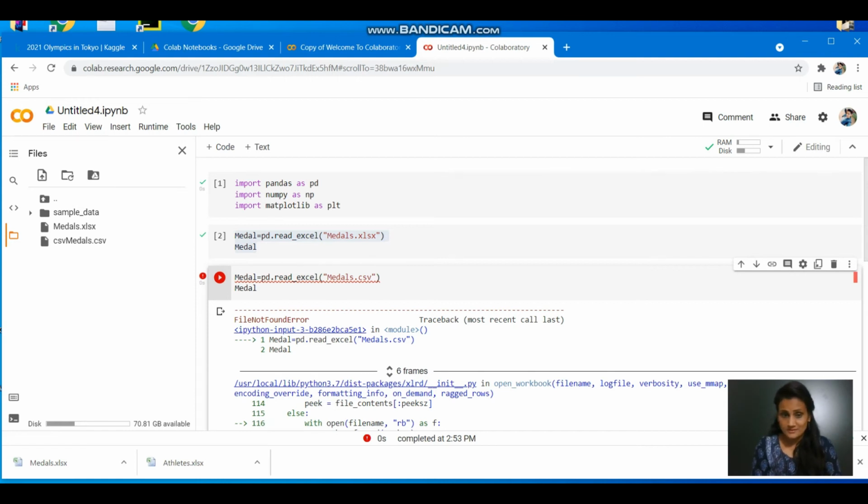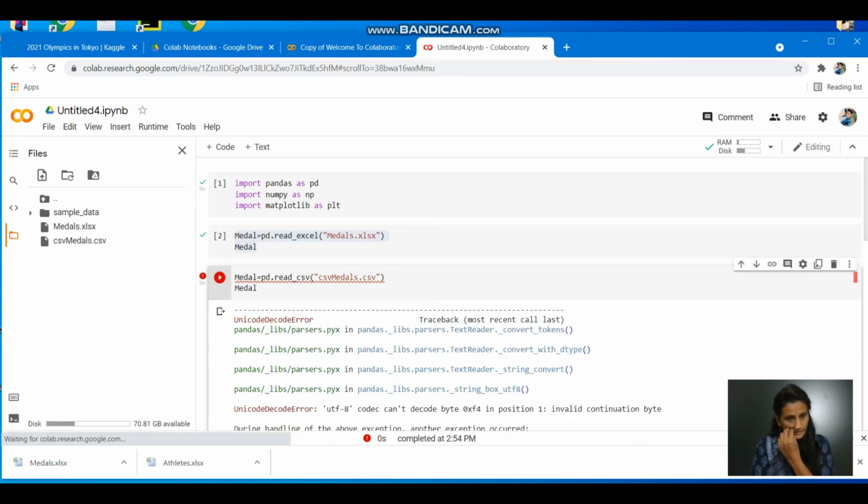There is some mistake. We'll find it out. Oh, yes. The mistake is the CSV extension. Okay, and one more thing. Yeah, so the name of the file is also CSV medals. Okay, now I hope it's going to work.